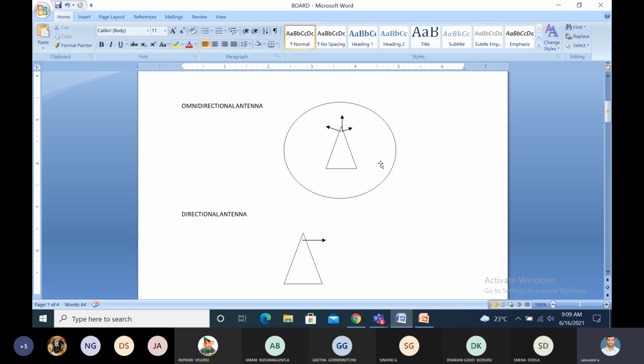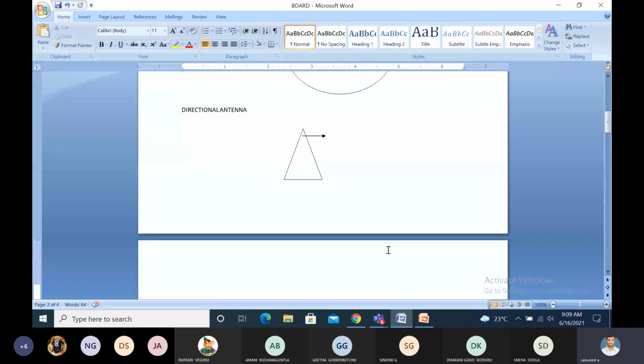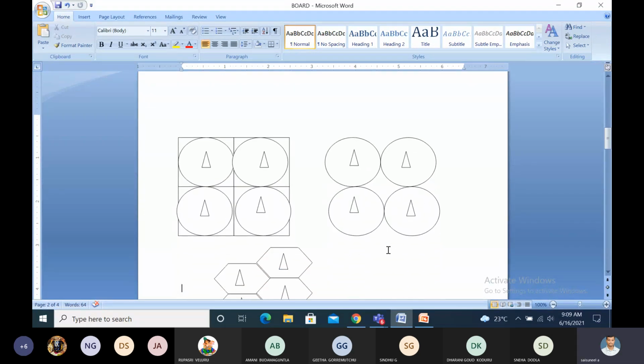What is the difference between these two? An omnidirectional antenna system covers equally in all directions of the total coverage area. A directional antenna is fixed in a particular area, and it covers a particular direction, not all directions. Suppose, what is the shape of the cell?